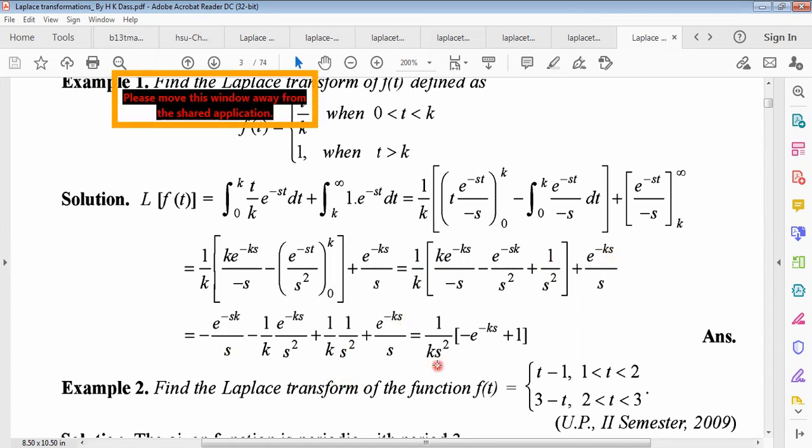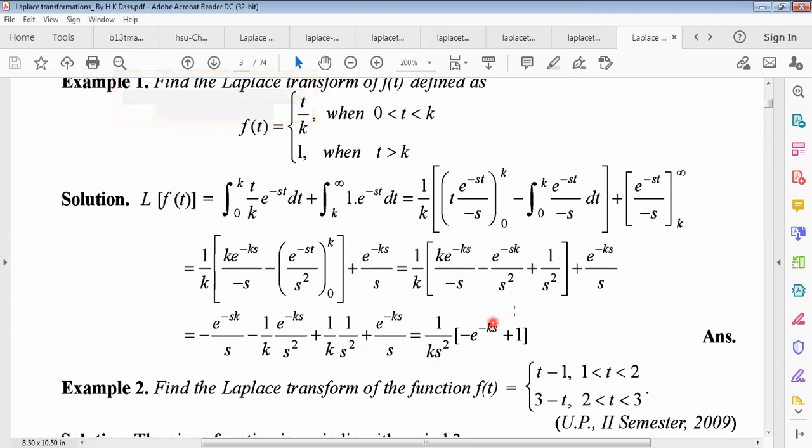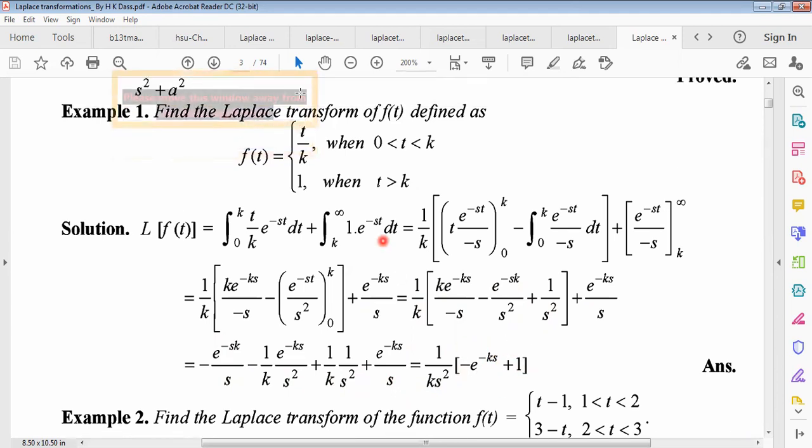So taking LCM, ks square, we get this only, because e to the power minus ks divided by s, and this will be cancelled. And this first part and last part will be what? Cancelled. Minus and plus, this is why. So 1 by ks square common, then we get this. Very interesting example. First example.